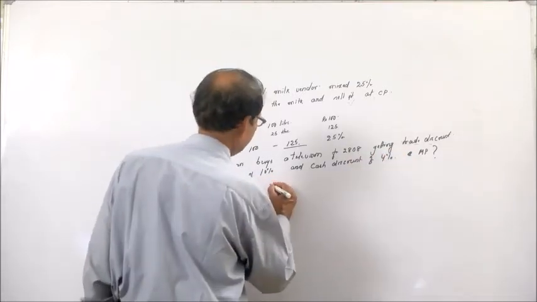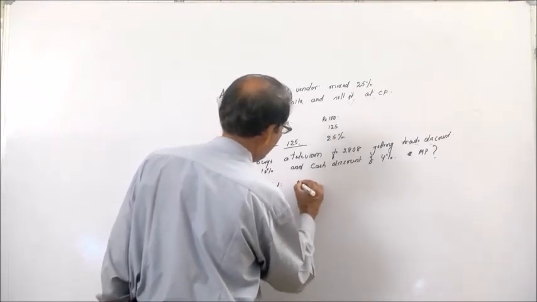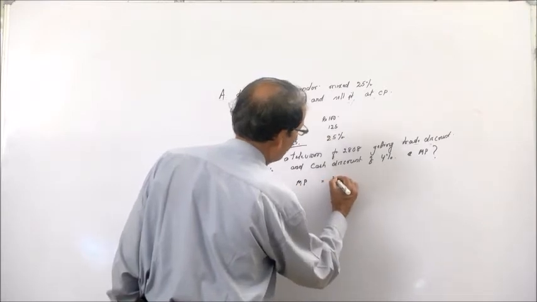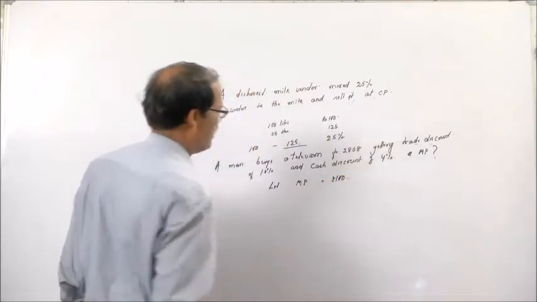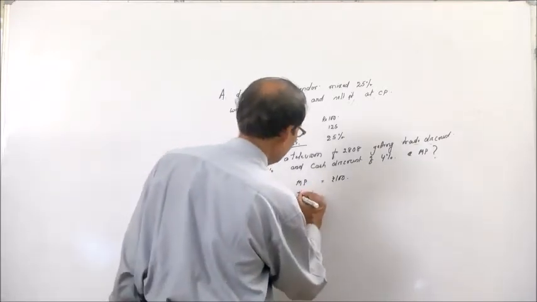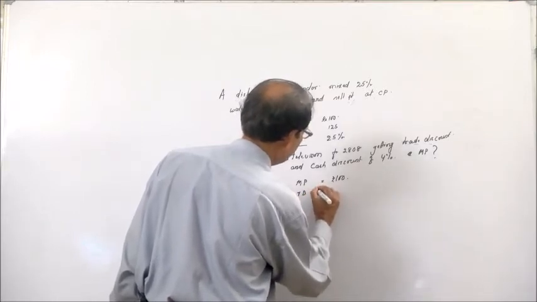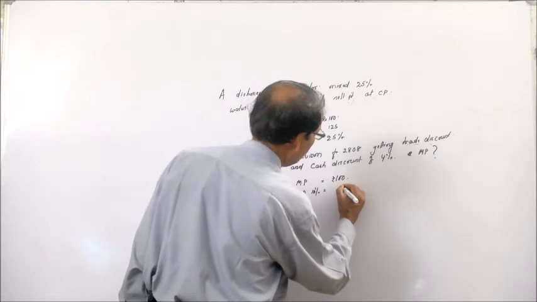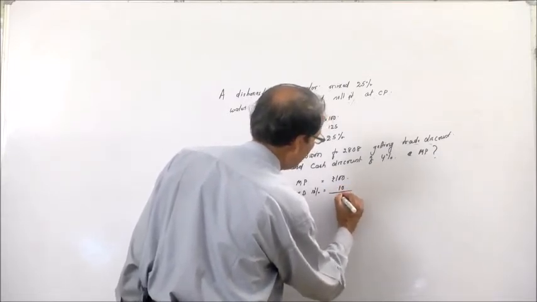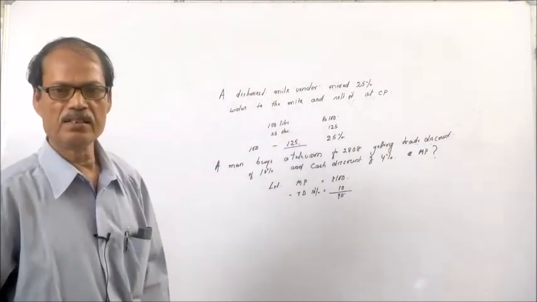Now, let us say the marked price, MP, is rupees 100. Then the trade discount, TD, that is 10%, will simply be 10 rupees. Then that is 90 rupees sales price.